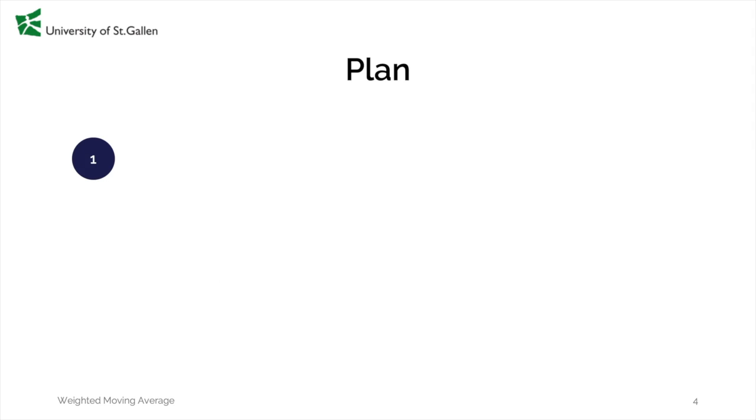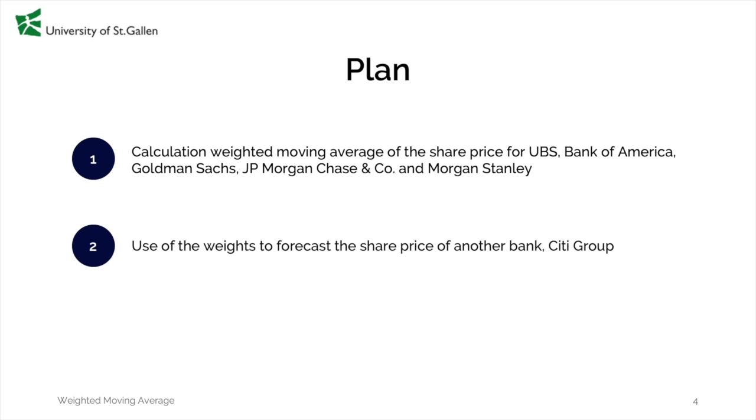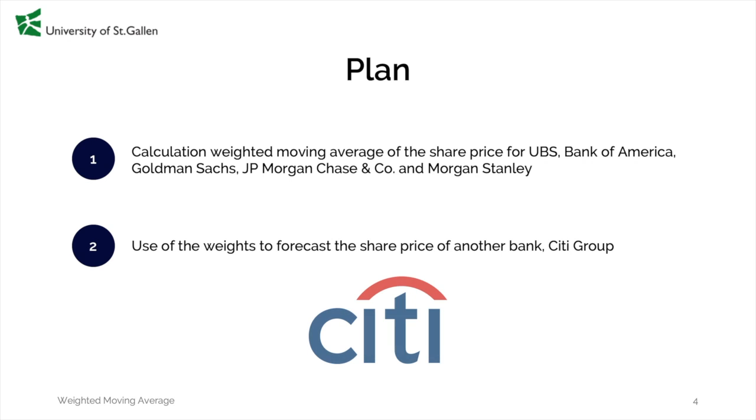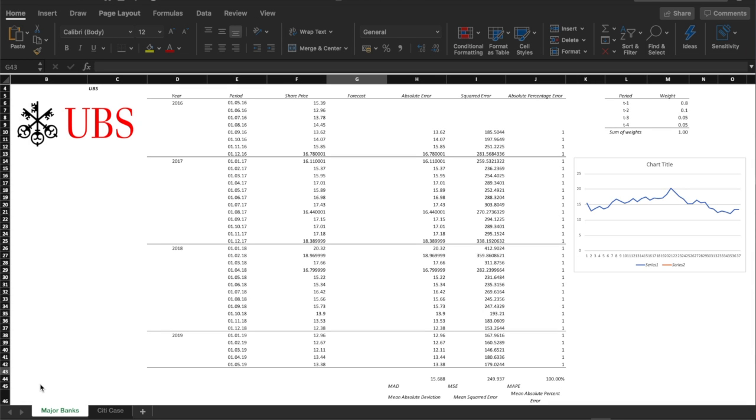The first part of this video will consist of the calculation of the weighted moving average of the share price for the 5 investment banks that we selected. In the second part, these weights will be used to forecast the share price of another investment bank. For now, these weights were arbitrarily defined in the table on the top right corner of your screen. We will now forecast the projected share price for the 1st of June by using these arbitrary weights.